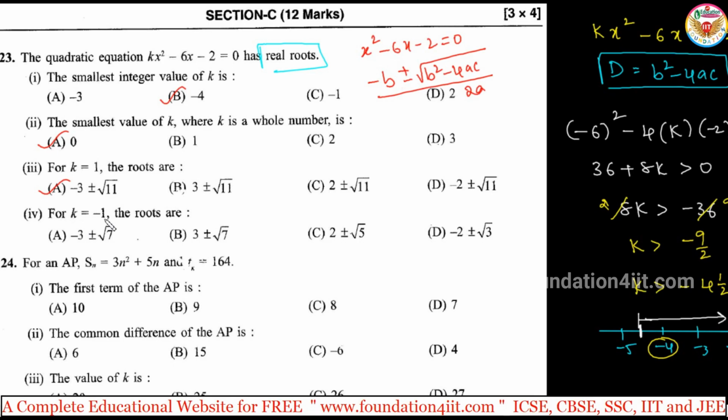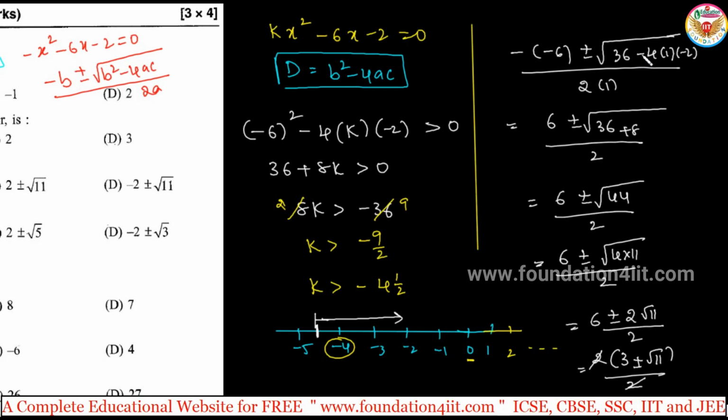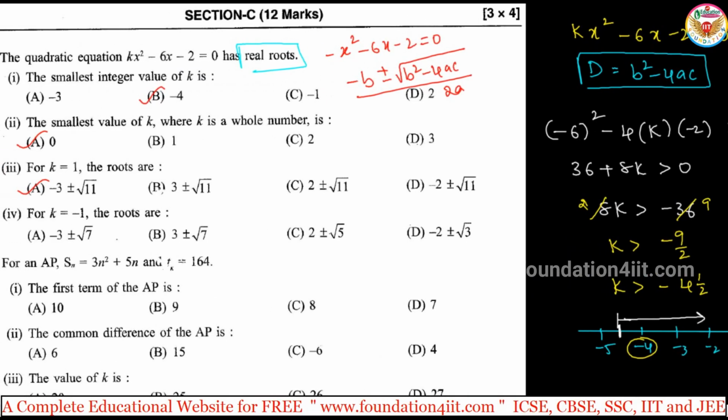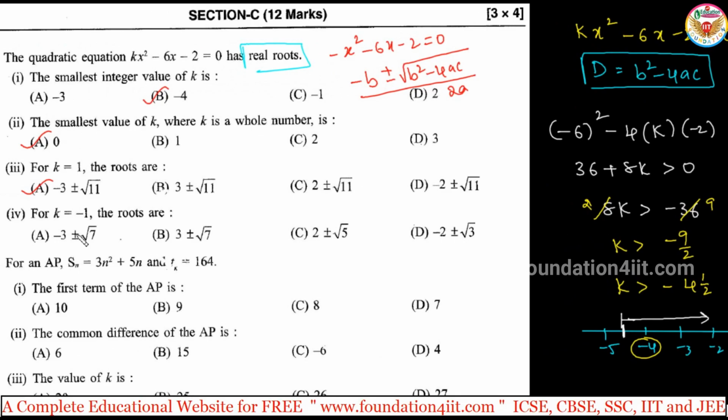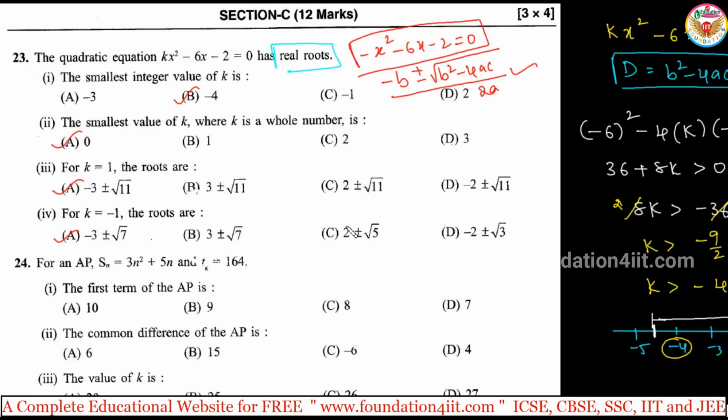In the same way, for k equal to minus 1, the roots: in the place of k put minus 1, which means it's minus x square. So only the a value becomes minus 1 instead of plus 1. In the place of a, minus 1, you take 4ac, so a minus sign will come and we'll get 49. The same calculation is already done, and for this we get the answer minus 3 plus or minus root 7. A small change: take this equation and apply this formula, and you'll get minus 3 plus or minus square root of 7. So we can continue the same method. Let us see the next question.